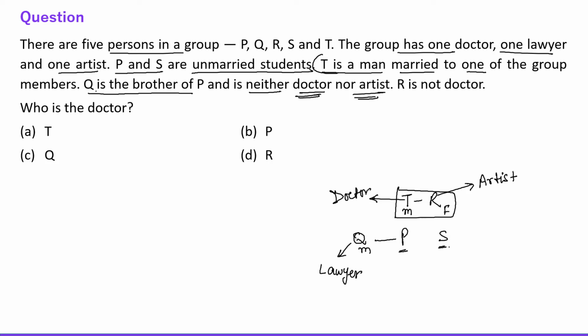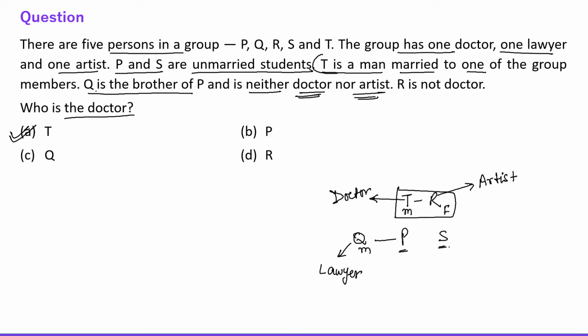Right everyone? T is a man married to a group member. Q is the brother of P and is neither doctor nor artist. It means Q is the lawyer. Right. So friends, here we have cracked the data. Now the question is, who is the doctor? The doctor is T. Right. The first option is the correct choice.